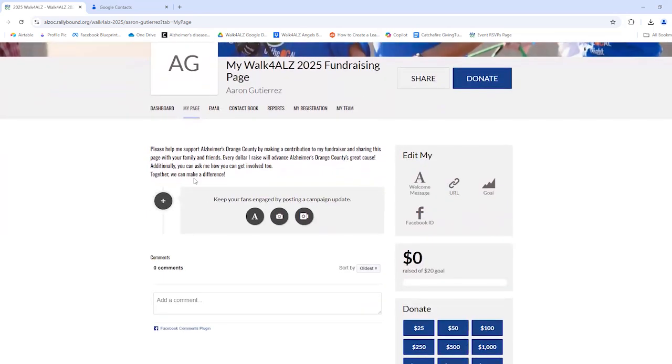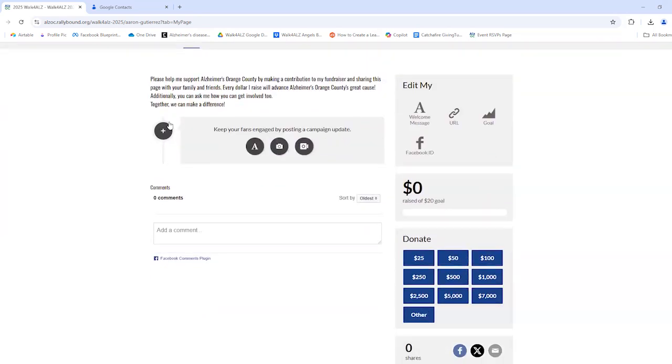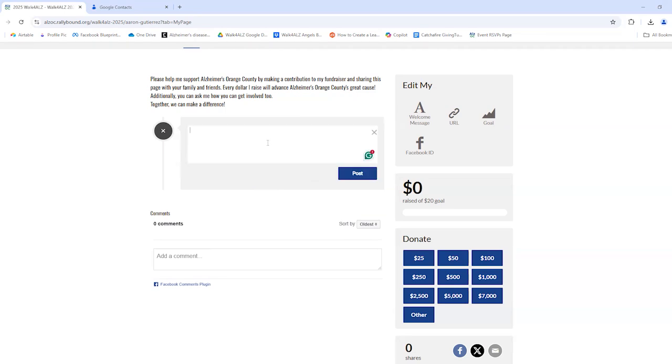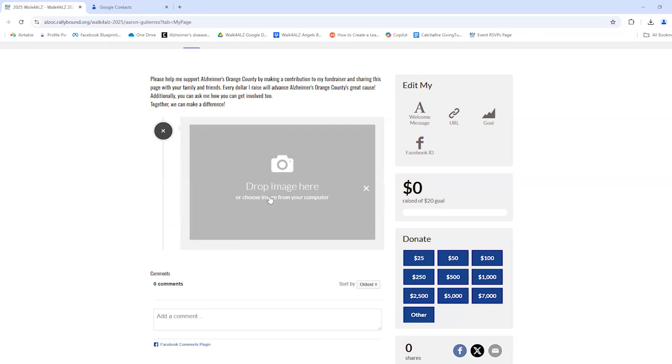Some additional things that you can change here on your My Page section of the fundraising page is to add messages. You can do this to add updates. For example, maybe you've reached a key milestone in your fundraising goal, or you would like to thank your supporters, or share any sort of update that you would like to make public to those who are following your page or part of your team. This is a great way to do that. So you can either write something, for example, thanking somebody, or you can also drop an image.